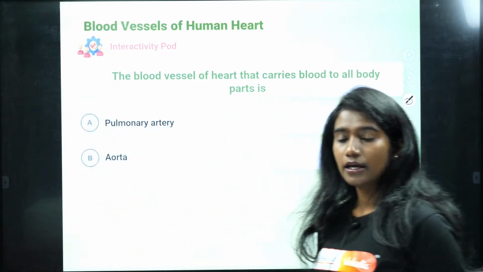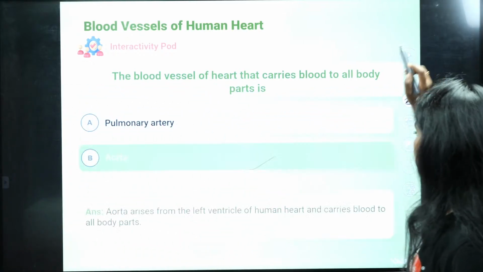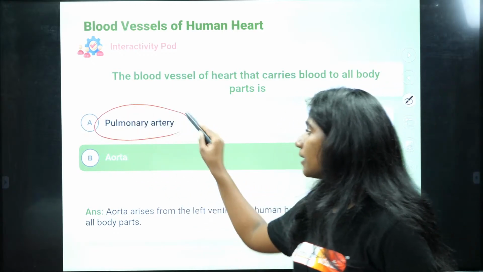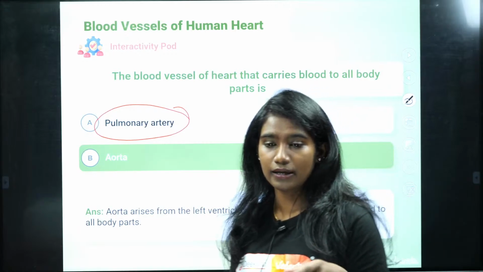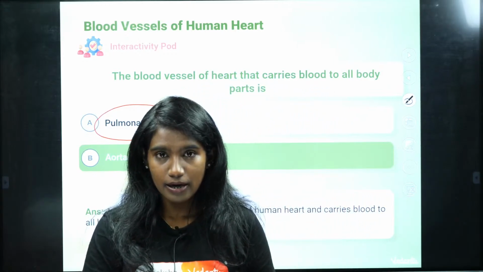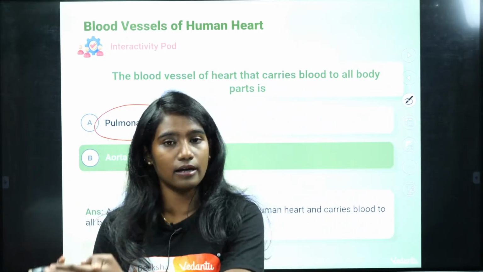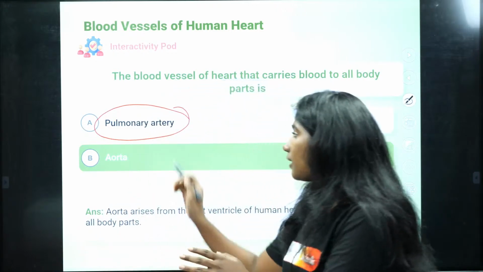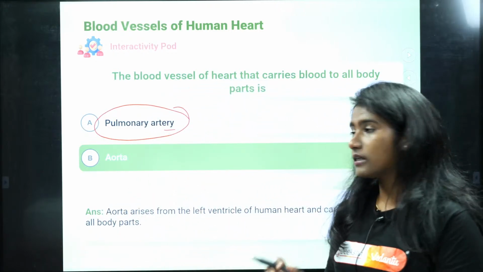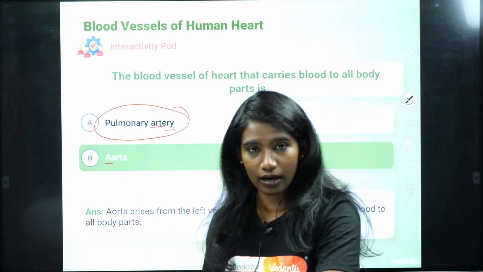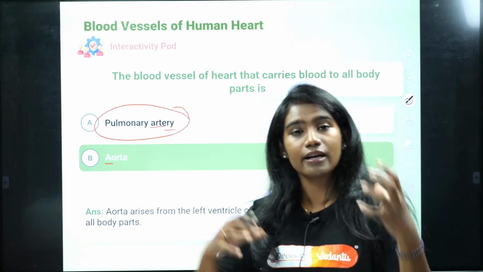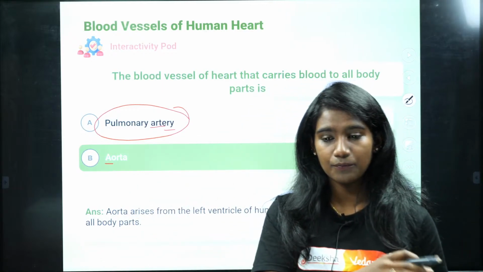It is option B. Okay, whereas your pulmonary artery, what is it doing? That carries deoxygenated blood. That is carrying the deoxygenated blood from right ventricle to the lungs. Always the function of an artery, see, that starts with A, it is always taking blood away from the heart, whereas veins bring the blood towards the heart.